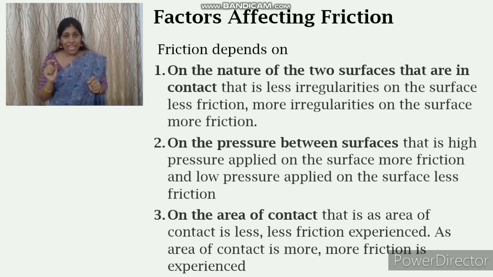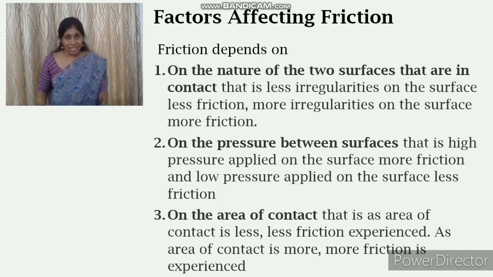you can see that the trolley has ball bearings. So the trolley has some rolls under it, in a circular shape. So the area of contact between that ball and the surface, that is the floor, is less. So what happens? Less friction.